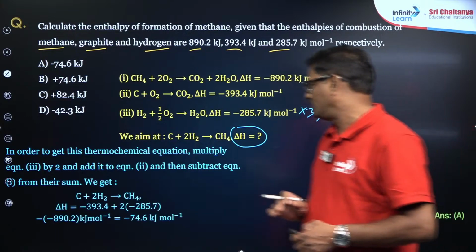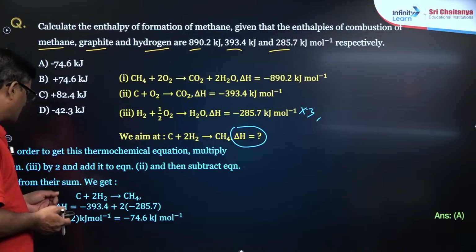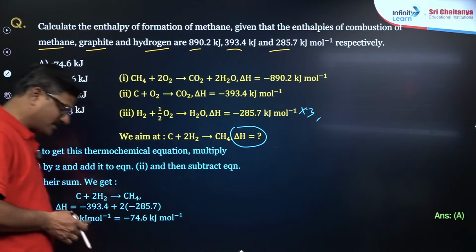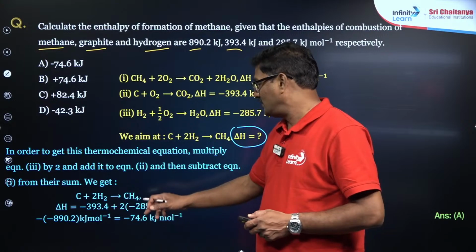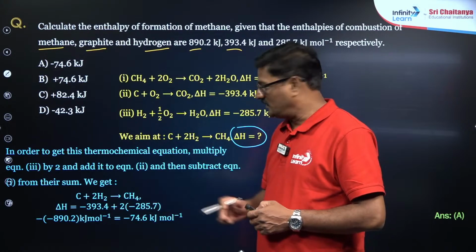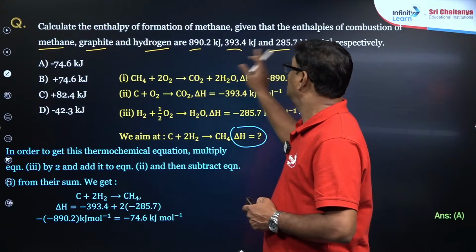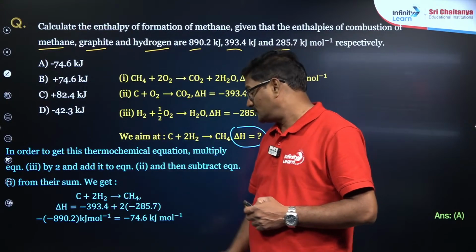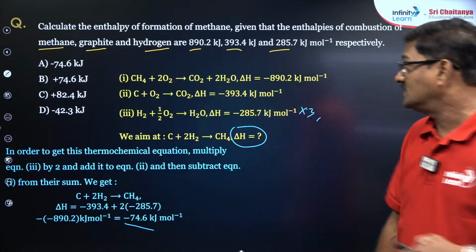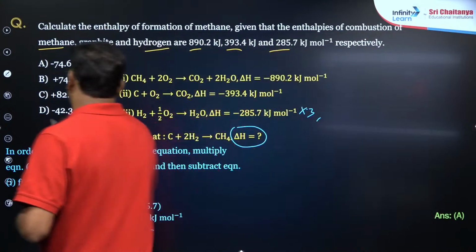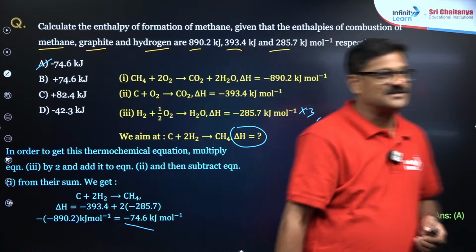So if you do so, आपका मिलेगा C plus 2H2 gives us CH4. So that delta H is going to be minus 393.4 plus 2 into minus 285.7 minus 890.2. So सब मिलके आपका मिलेगा 74.6 negative. So that 74.6 negative kilojoules of energy. So that is the answer for this question.